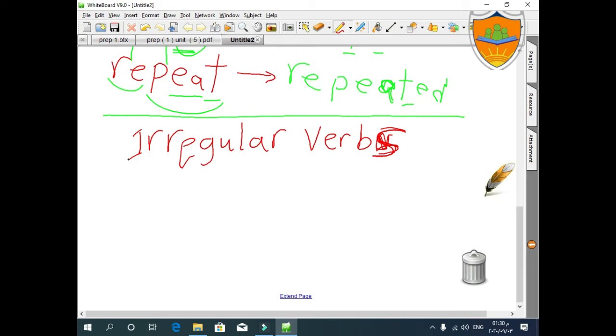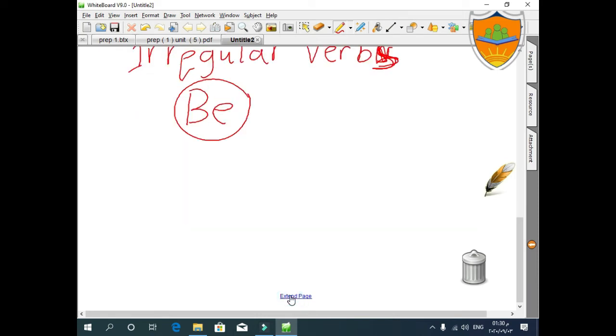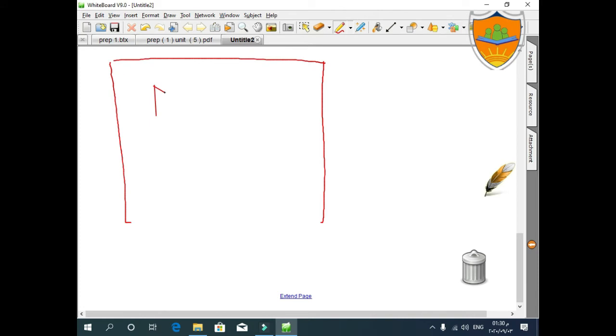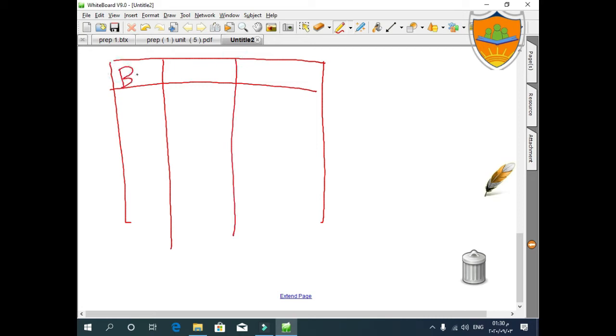So, what are these verbs? We will deal with these verbs like this. We have to memorize them all as they are. The first one with us is verb to be. This is the first irregular verb we have to know about. If I make a table like this for verb to be.